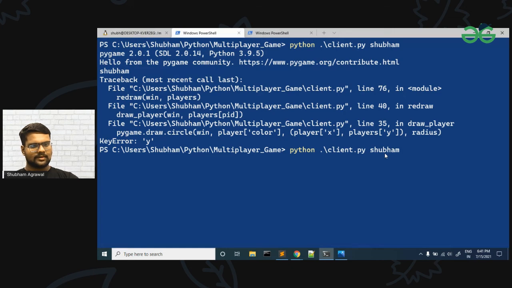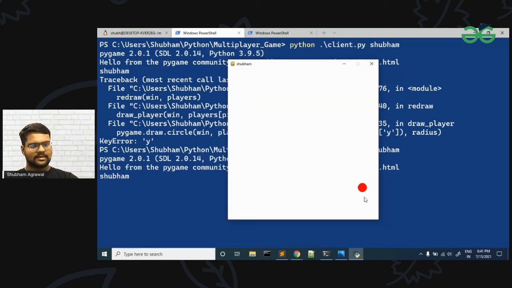So our window is started, and now you can see there is one player here. It is denoted by a red circle, and the x and y coordinates are randomly generated. If I press the arrow keys, you can see it is moving. If I move upwards, this circle is moving, and when I press this, it is moving to the left side. So our player is able to move.